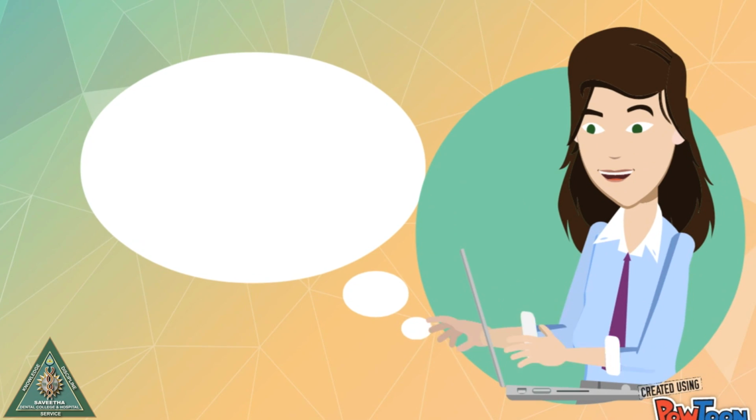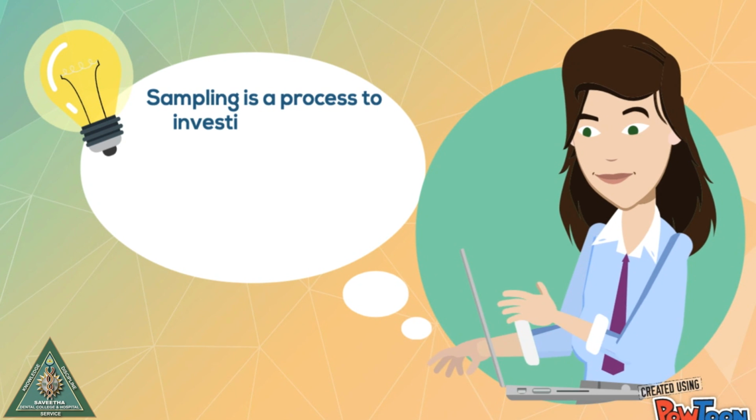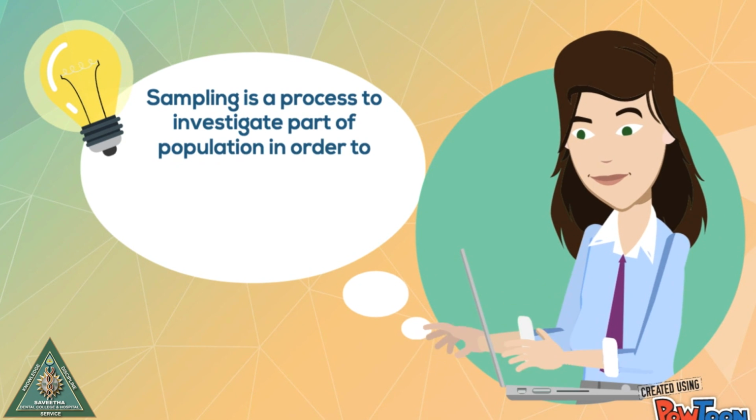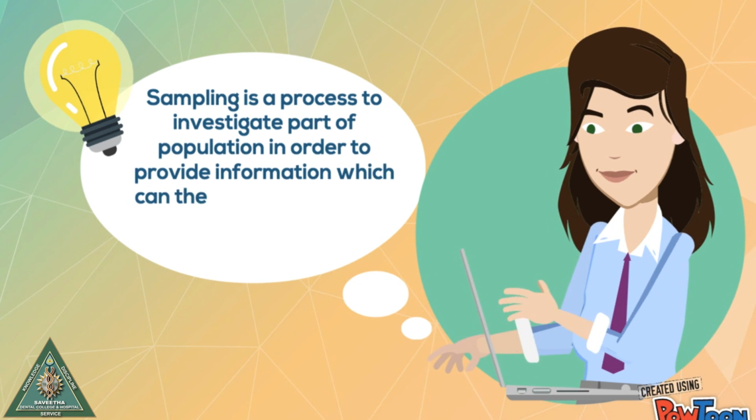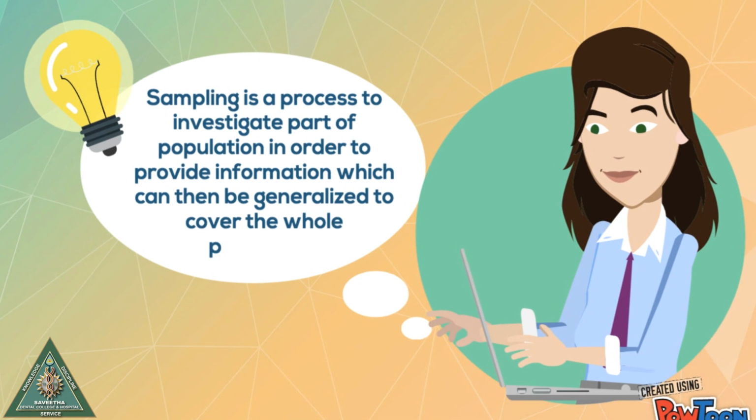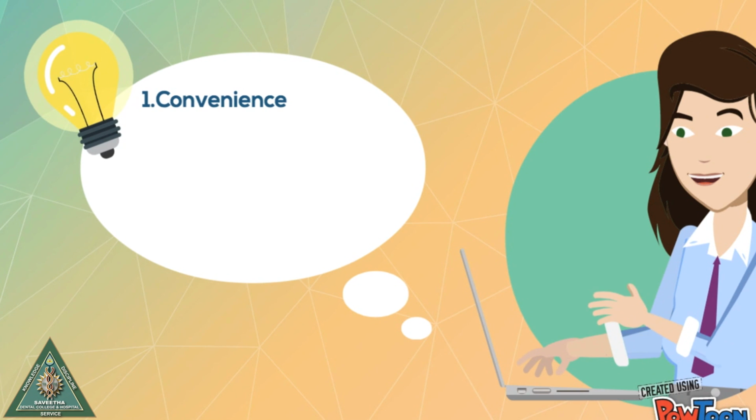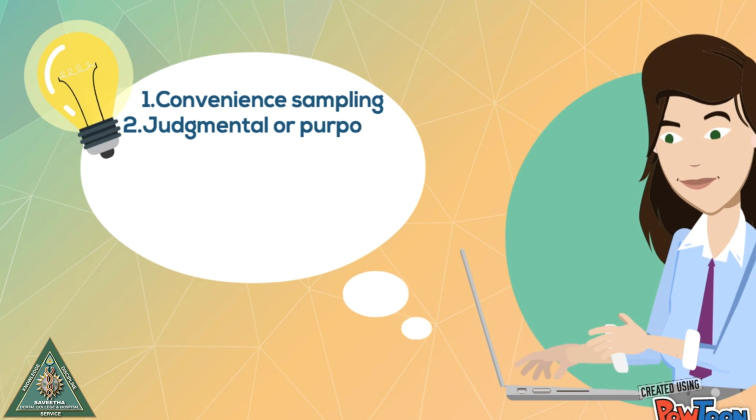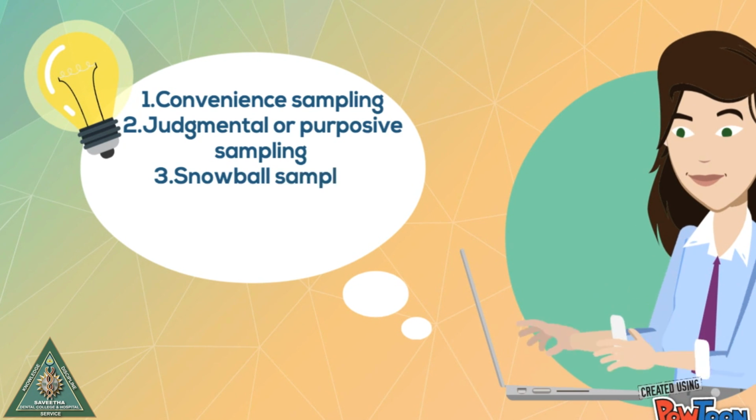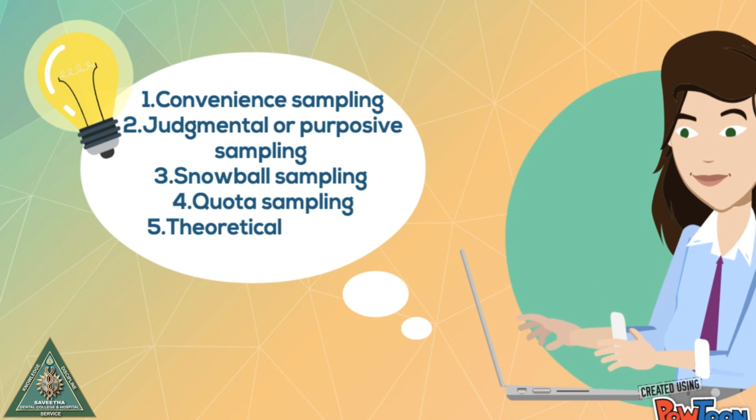Non-probability sampling. Sampling is a process to investigate part of a population in order to provide information which can then be generalized to cover the whole population. Non-probability sampling includes the following: convenience sampling, judgmental or purposive sampling, snowball sampling, quota sampling, theoretical sampling.